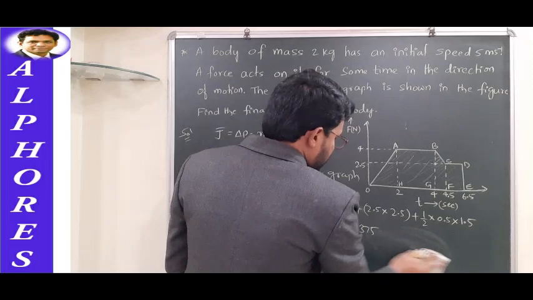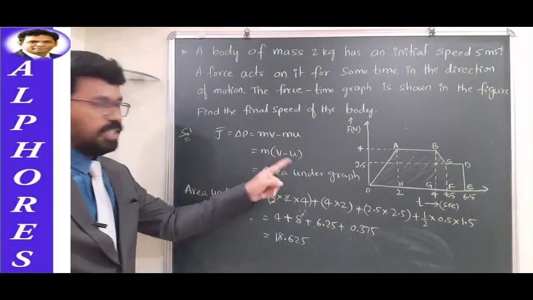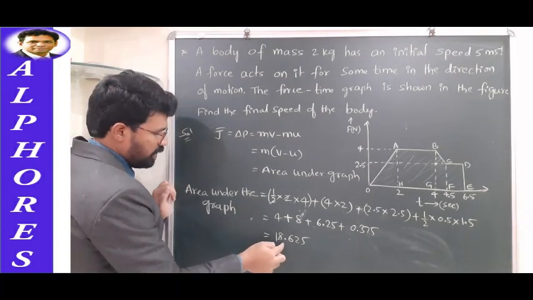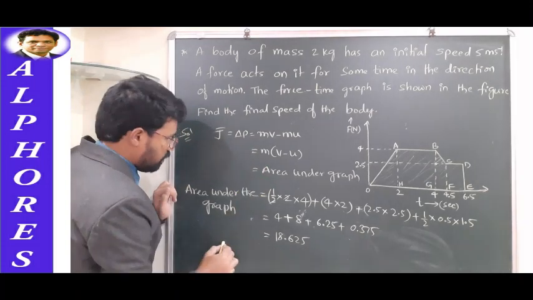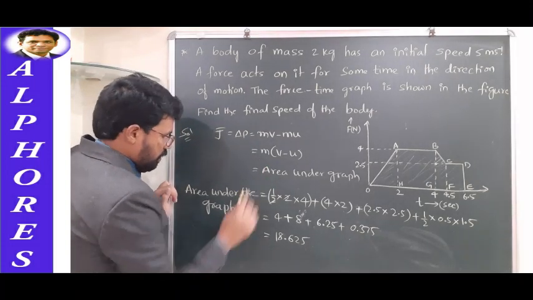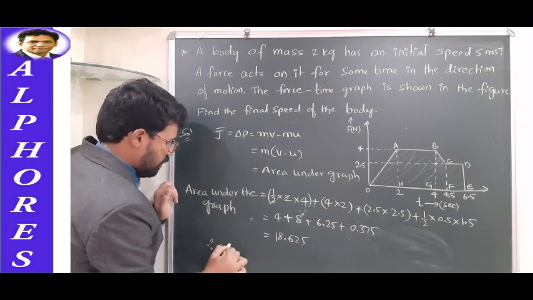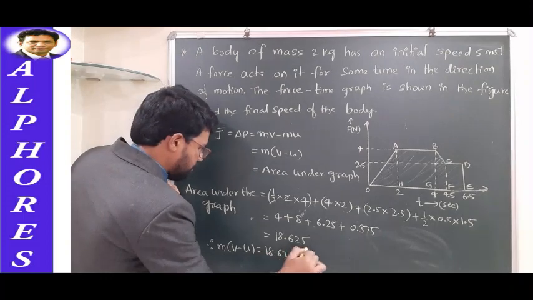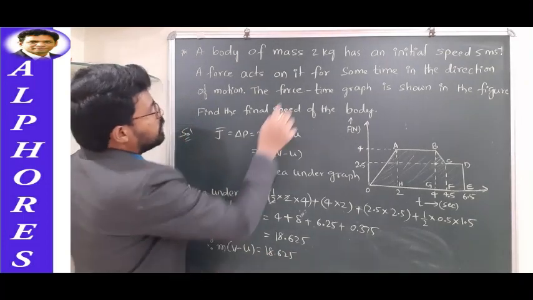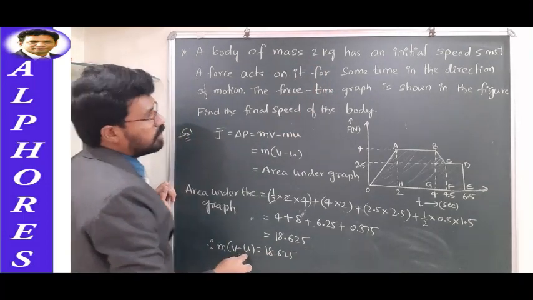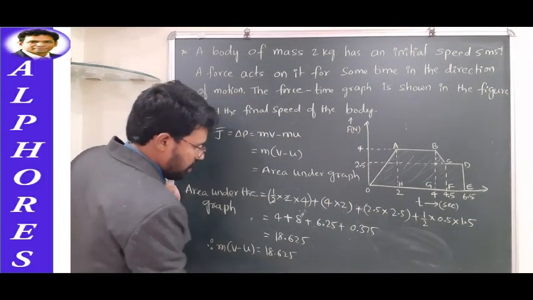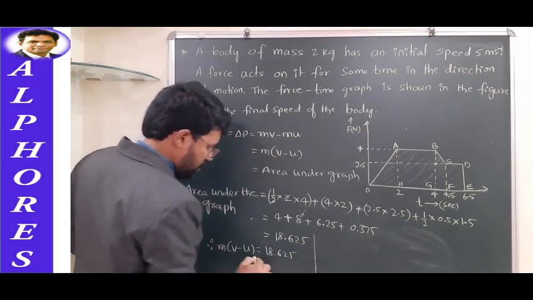So what does this area give us? This area is equal to change in momentum. So let us equate this 18.625 to change in momentum. Therefore, m into (v minus u) is equal to 18.625. m is already known to us: 2 kg. Initial velocity is also known to us: 5 meters per second.